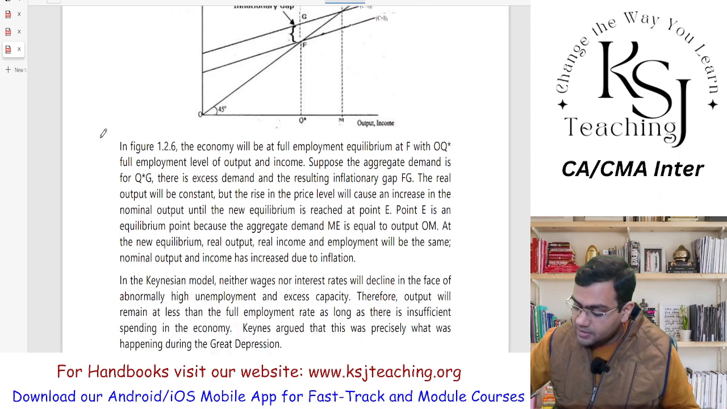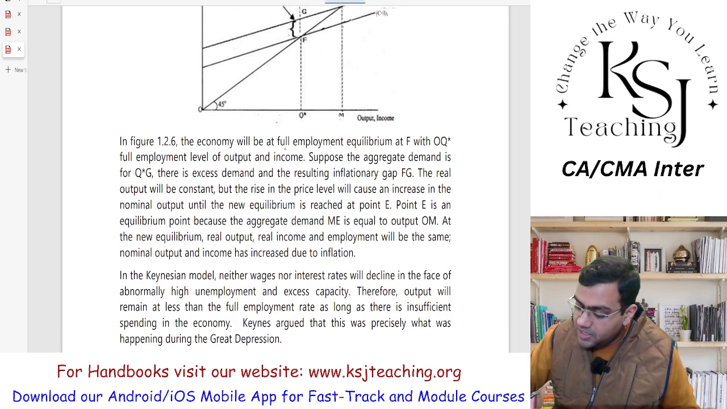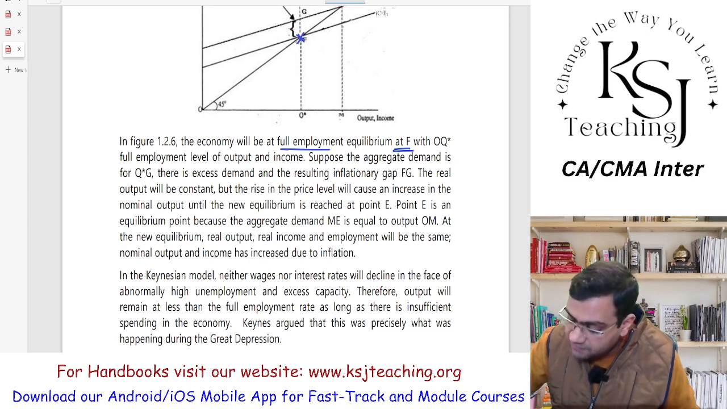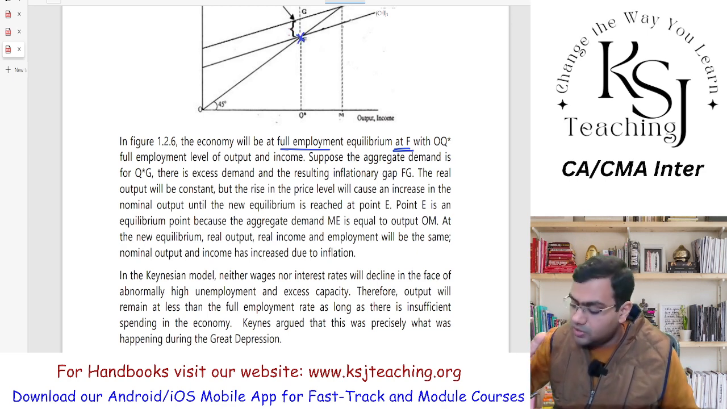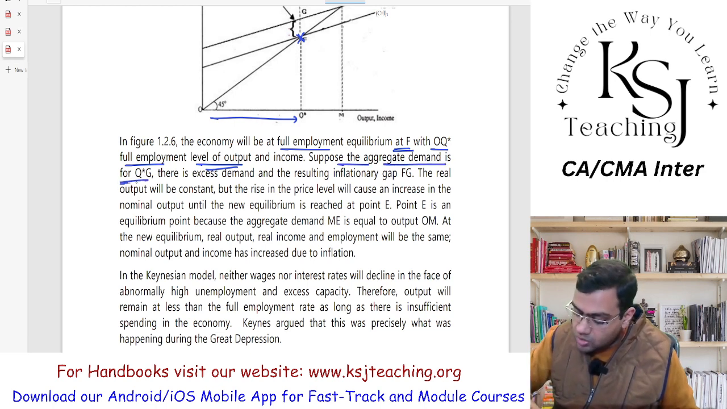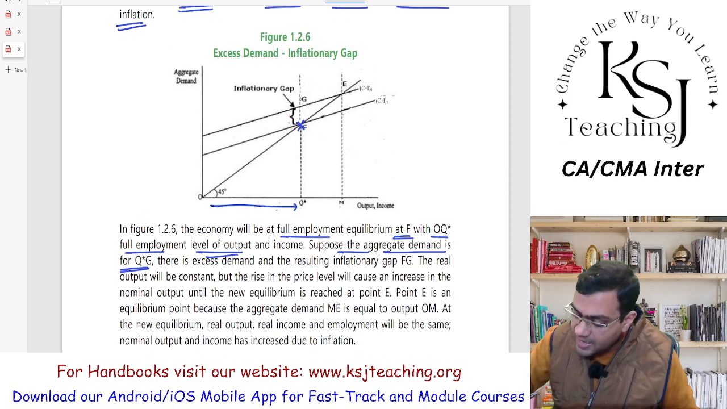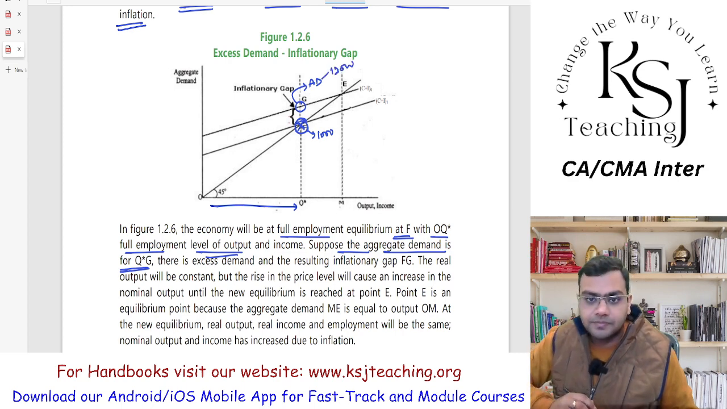So this is the diagram that he has given. He says, in the figure, the economy will be at full employment equilibrium at F. This is the full employment equilibrium, that if everyone is employed and the demand is equal, this will be with OQ star, the full employment level of output. Suppose the aggregate demand is Q star G. Let's say the aggregate demand is this. This is your aggregate demand. Now what will happen? This is the full level potential output and this is the aggregate demand. This is 1000 units and this is 1200 units, right?